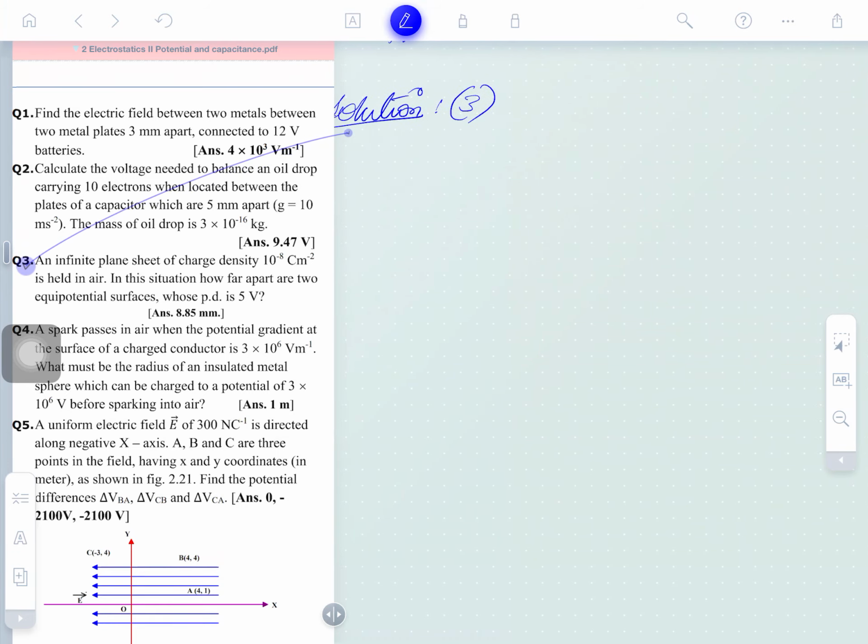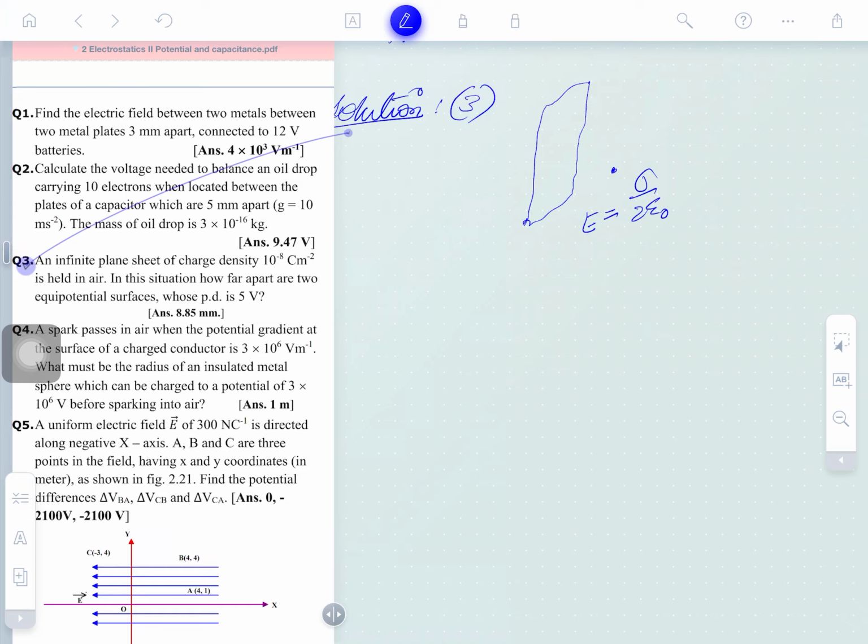An infinite plane sheet. This is an infinite plane sheet. What is the electric field near this? It is sigma by twice epsilon. I think you would all have studied this. Okay, and the two-plate concept. This is the electric field strength.